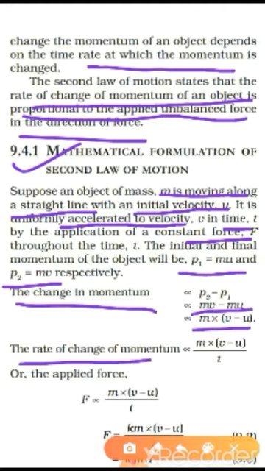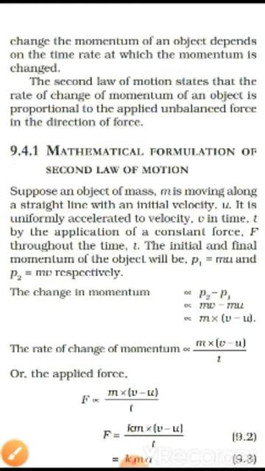The rate of change of momentum means with respect to time, so we have divided it by the time for which the force is applied. Now, as the proportionality sign is removed, a constant has been introduced, that is k, and it has been further calculated that the value of k is 1. And here you can see that (v minus u) upon t is nothing but acceleration.